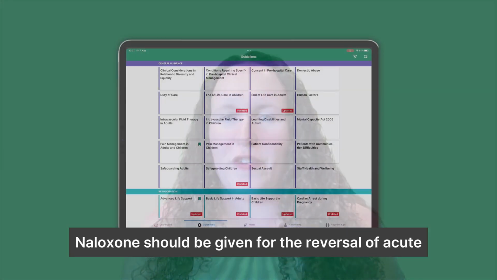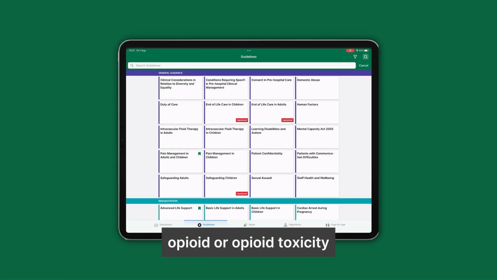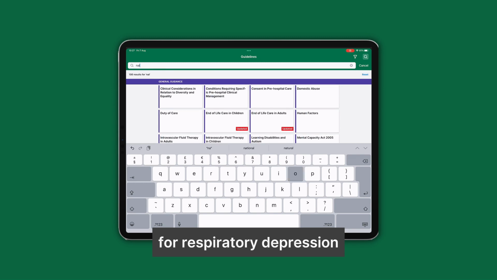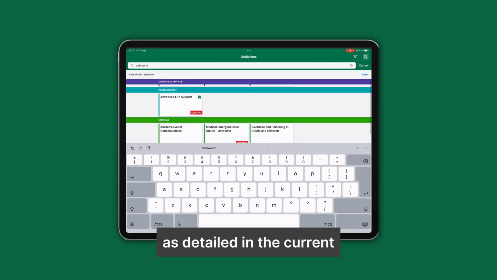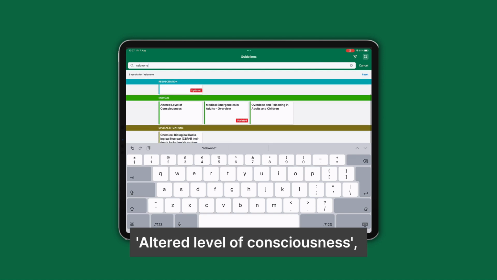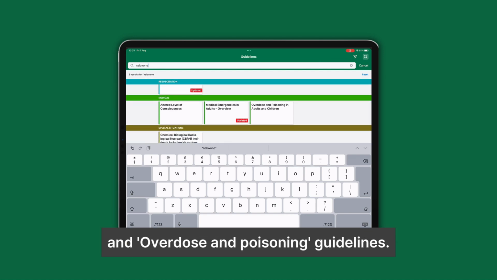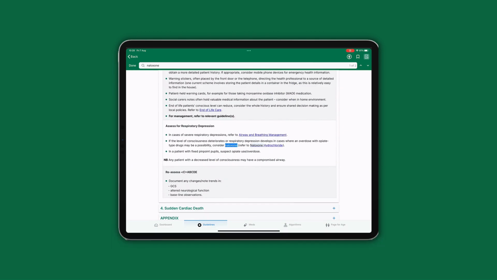Naloxone should be given for the reversal of acute opioid toxicity for respiratory depression or respiratory arrest with cardiac output as detailed in the current Altered Level of Consciousness, Medical Emergencies Overview and Overdose and Poisoning Guidelines.